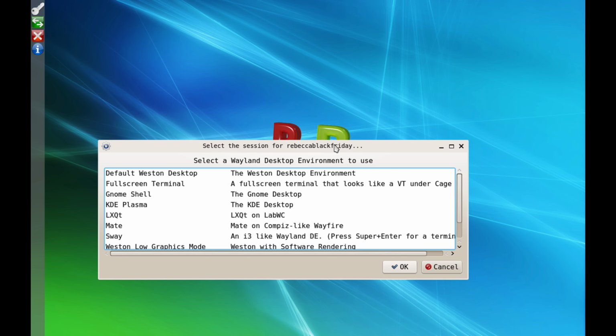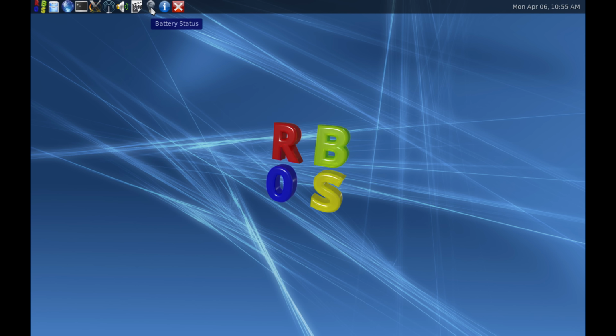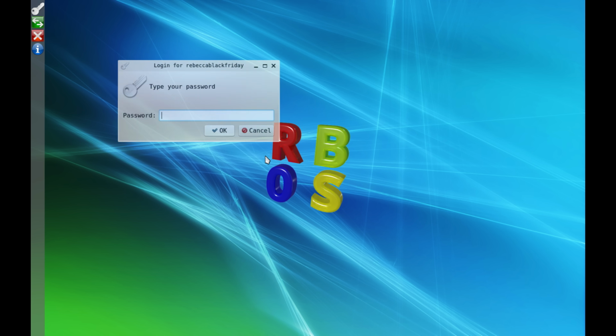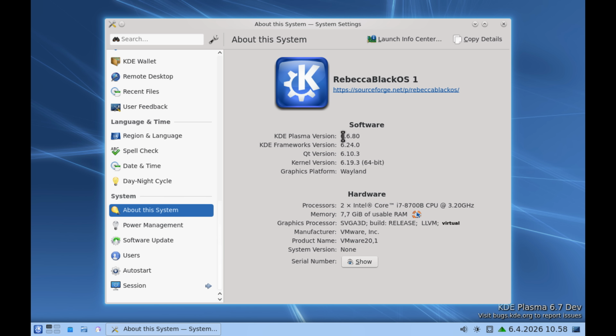Every single time I restart my computer, I have to select a desktop environment. Or what? Wait, build Sunday 2026, 22nd February. This has been updated pretty recently. Who keeps updating this and why? I think let's also check out different desktop environments. KDE Plasma version 6.6.80, Rebecca BlackOS 1.